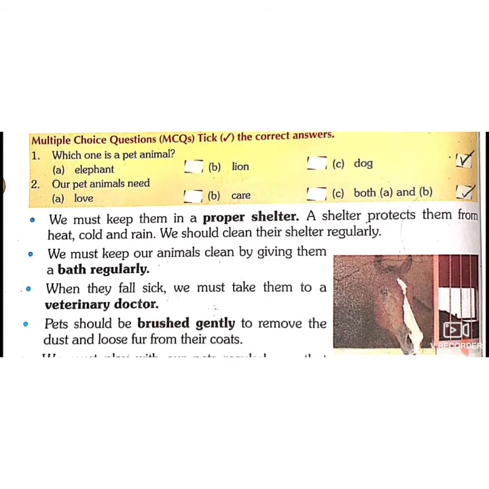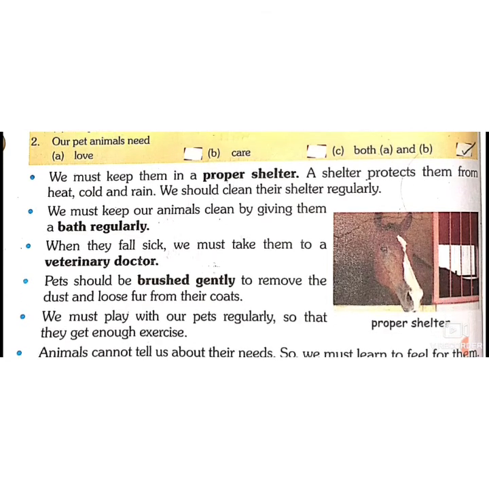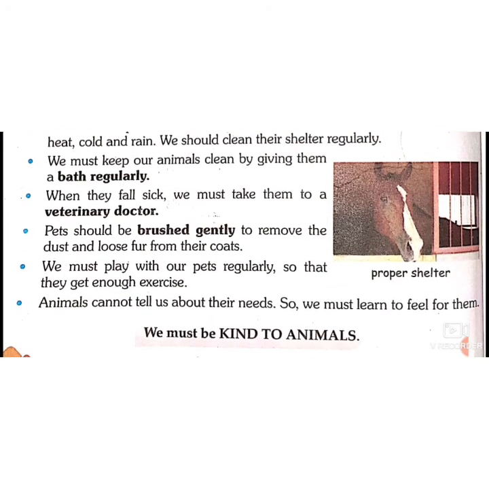Which one is a pet animal? Elephant, lion or dog? Answer is dog. Our pet animals need love, care or both? Answer will be both. Second point is we keep them in a proper shelter. Shelter should be cleaned regularly so it will protect the animals from the heat, cold, rain as well as germs.